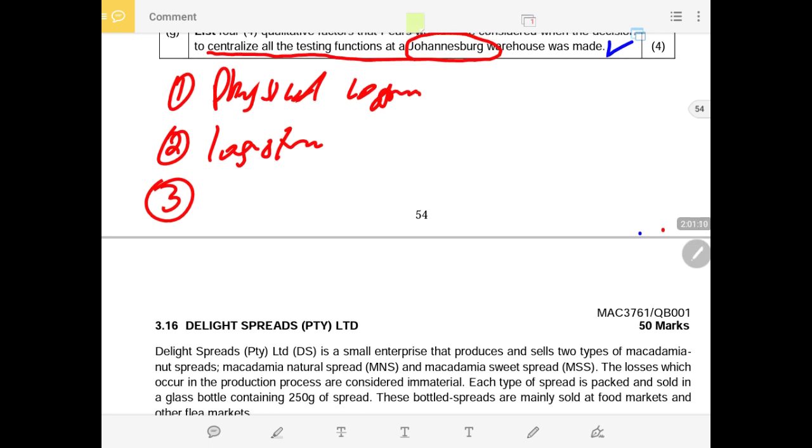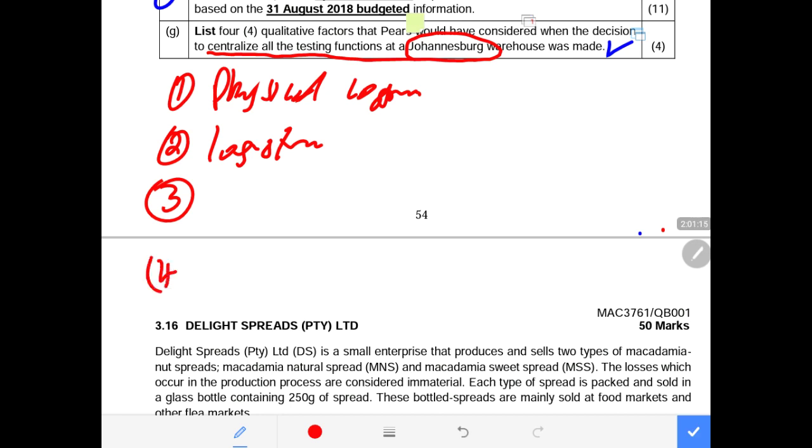Then the other point that you can also take into account, bullet point number 4, which is non-financial, is the turnaround time regarding delivering the products to the retail outlets of the testing plant. Now we have 20 outlets across the country. What about the turnaround time to deliver to these different outlets from one central warehouse located in Johannesburg? Will that be possible or not? If not, then we need to change the decision to centralize the testing.